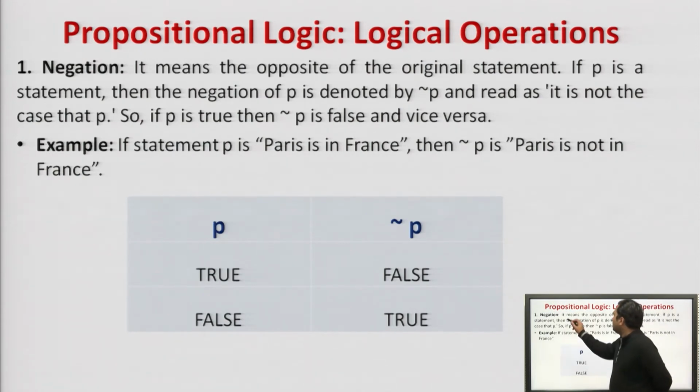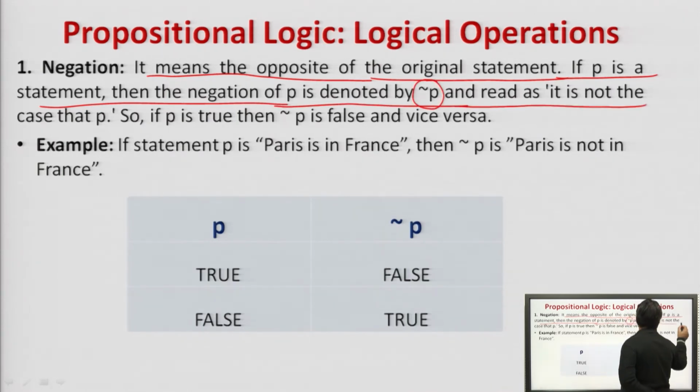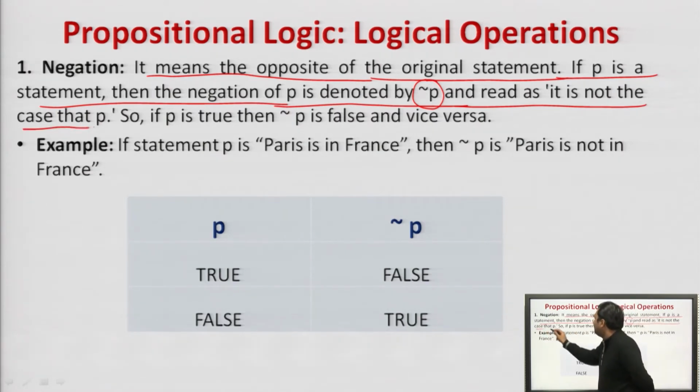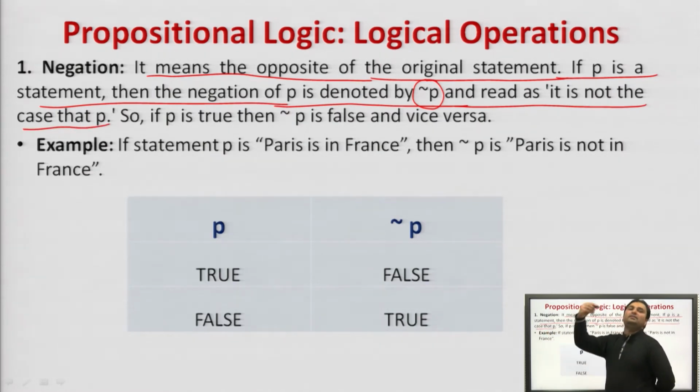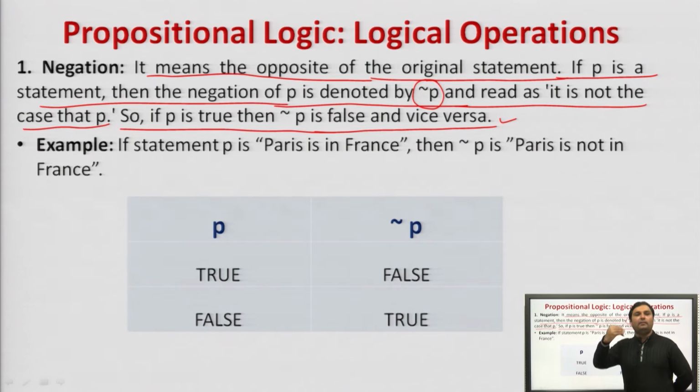First, negation. It means the opposite of the original statement. Whatever the statement given to us, the opposite of that statement is called a negation. If P is a statement, then the negation of P is denoted by this symbol and read as "it is not the case that P." मतलब जो P given है उसका just opposite. So, if P is true, then negation of P is false. If P is false, then negation of P is true.